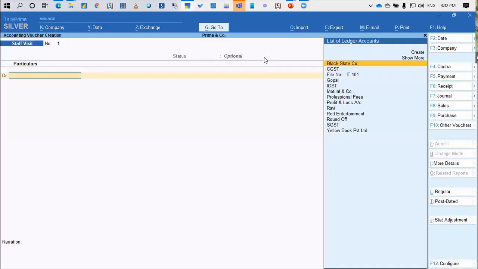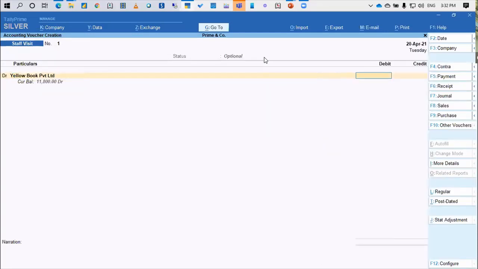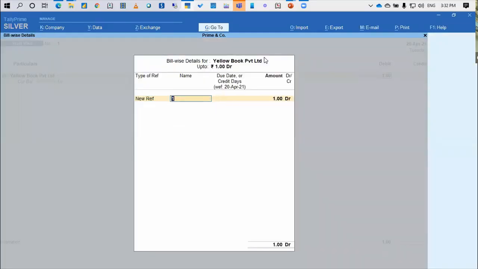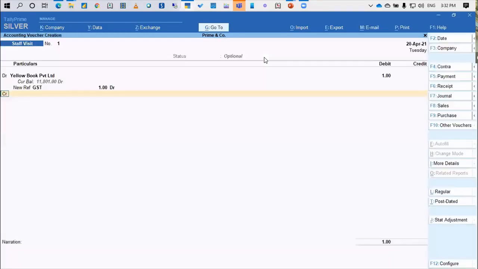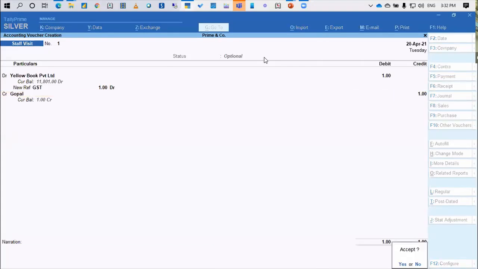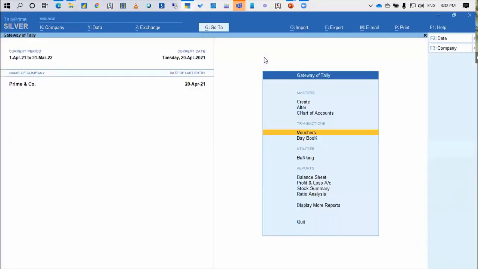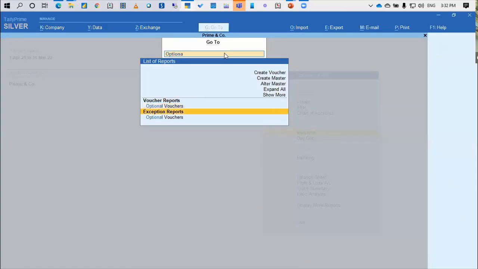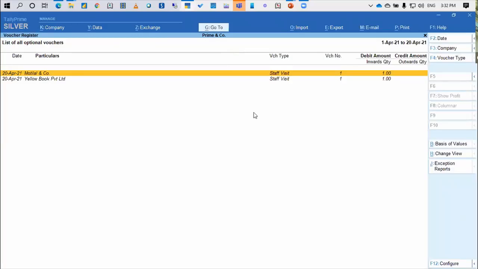So let me just pass one more entry before I go to the report, saying that, let's say for Yellow Book, also there is one. So let's say this is for GST, and another staff has visited. I can write the narration also, whatever I want about the details or submissions. Now I can again go to optional vouchers, exception report, optional vouchers. Okay. Now here, it will give me the list of all the staff visits at one go.